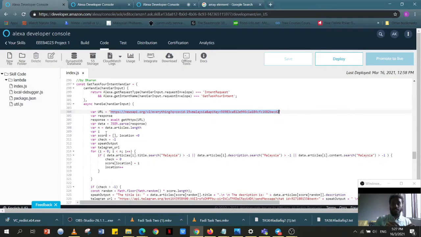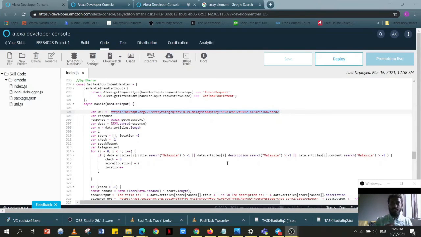If that article's title, description or content has the term Malaysia, that specific article number will be added into the array at location 0. And now location will follow an incremental order, which means in the next loop, the value will be added into address 1.